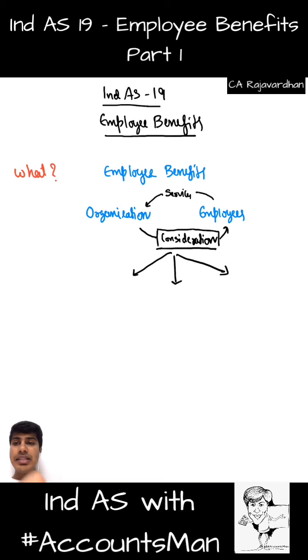That is the answer to the question why. Why do we have a standard with regard to employee benefits? The reason is pretty simple. As I told you, there are two terms now. One is consideration and the next one is service.